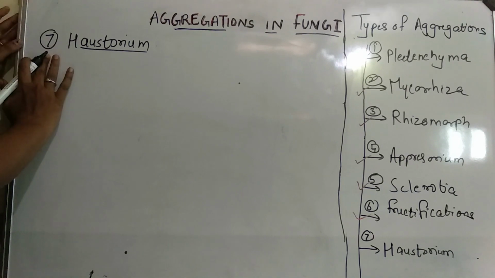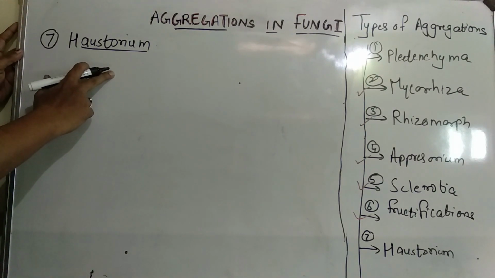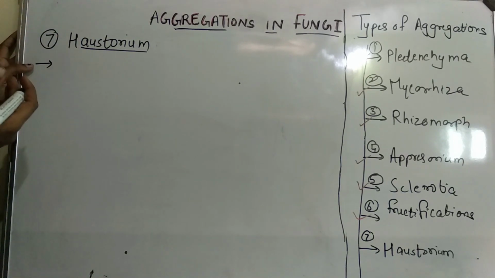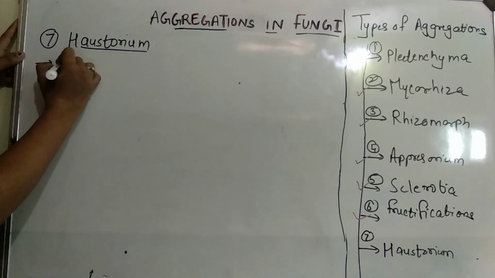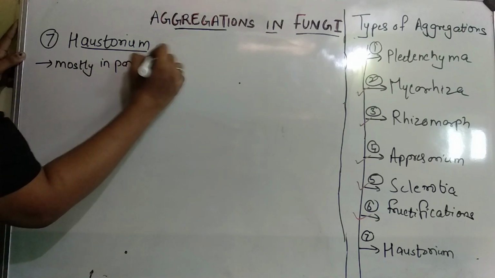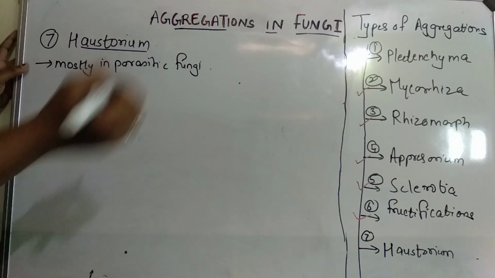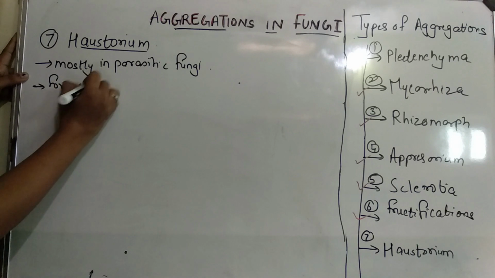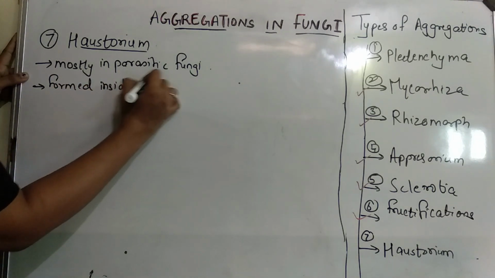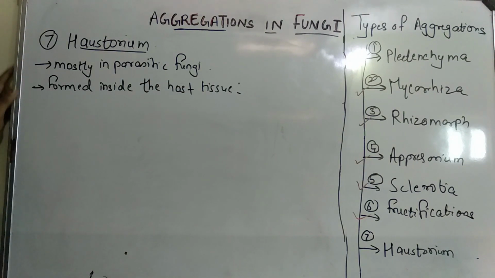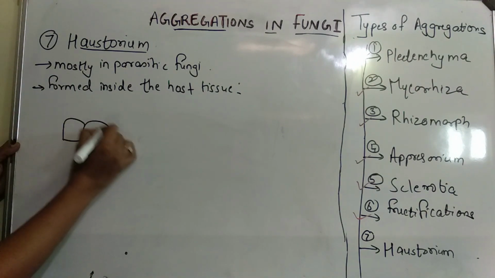Okay, now let us understand the seventh and the last type of aggregation, which is Haustorium. Haustoria you have already heard before, that it is present mostly in parasitic fungi. Again, this is a very important structure of all the parasitic fungi. This Haustoria is formed inside the host tissue. Now you recall the diagram that I have drawn for Appressorium.